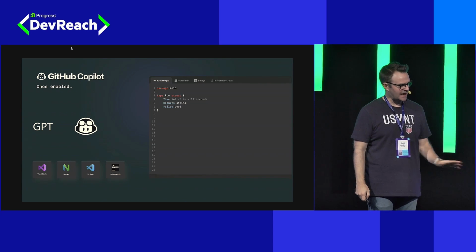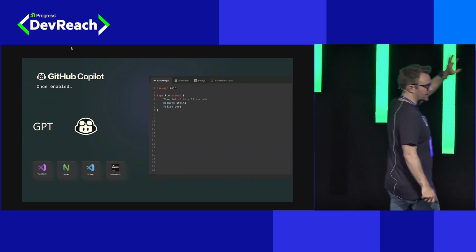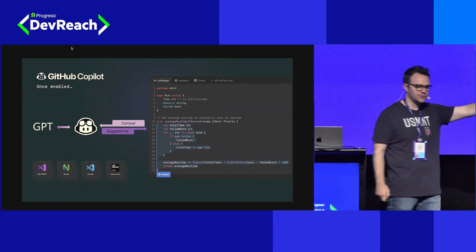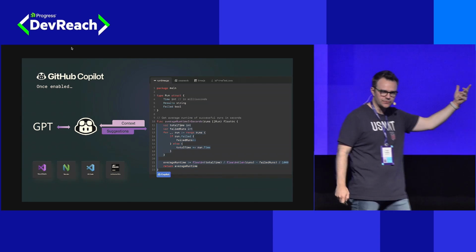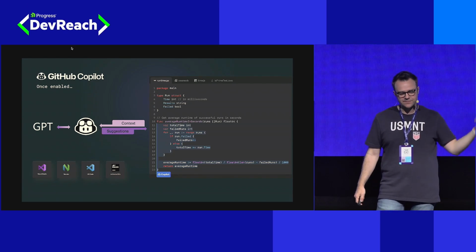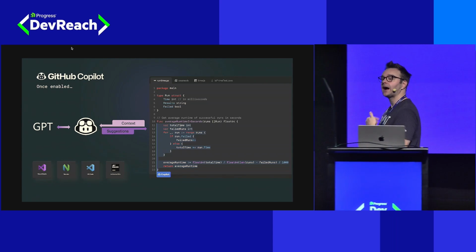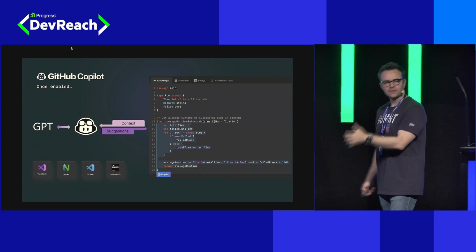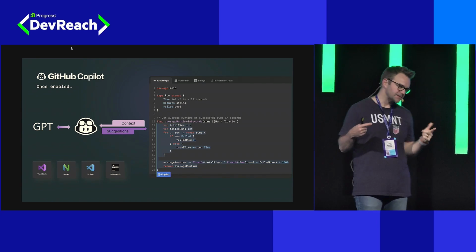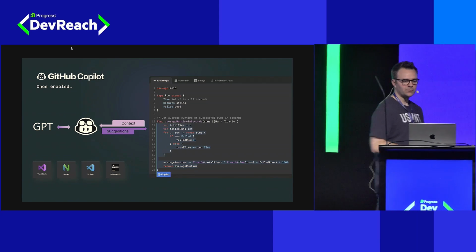So just a recap, I think you all understand this at this point. How is this working? What's happening when we're writing code? We're going to write code inside of our editor. It's going to send that code off as context to GitHub Copilot, which is then going to process it through a model, in this case a GPT flavor model on the back end, and from that send back a suggestion that will land directly inside of our editor, that we, the pilots of this, can choose to accept, reject, or, and this will come up frequently today, iterate, to say, hey, that's close, but not quite. Let's try again.